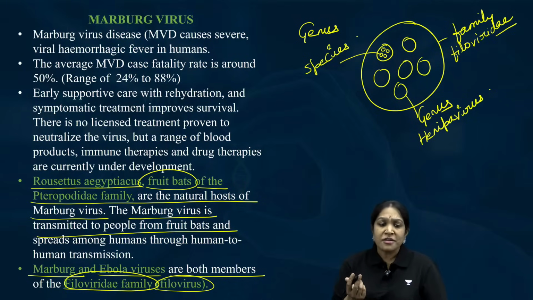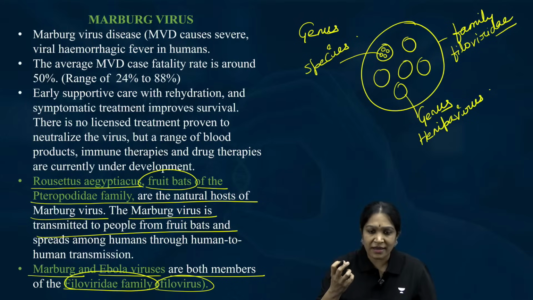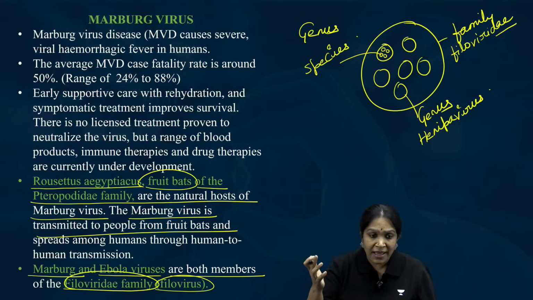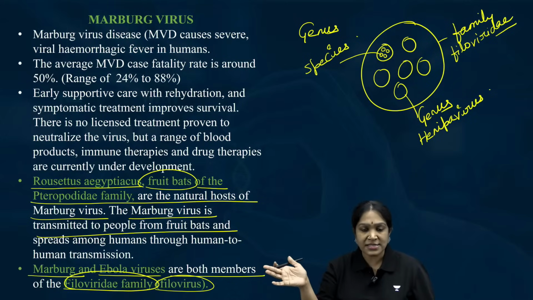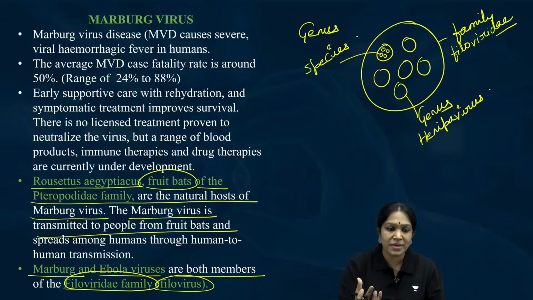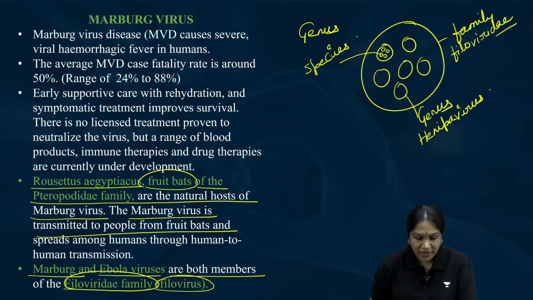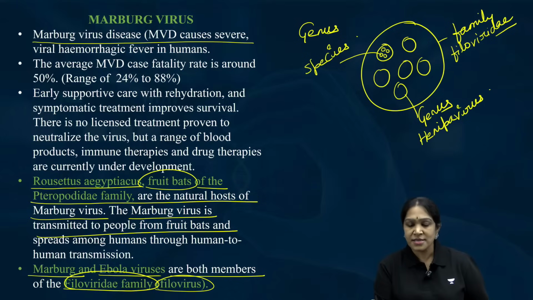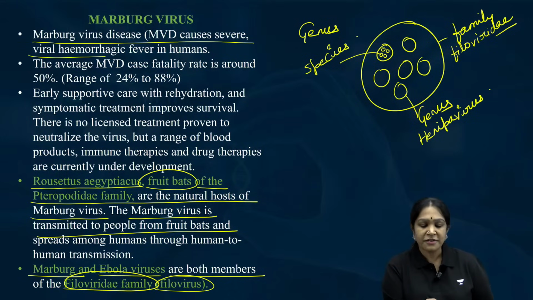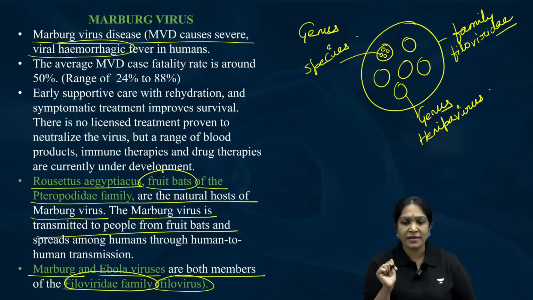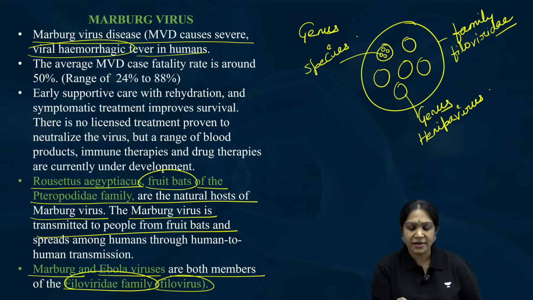How? For example, we eat fruit without properly washing it, but it could have already been eaten by or touched by this bat. Is it clear? Then we will get that particular virus from the bat by consuming these fruits. So this is Rosetus aegyptiacus, right? Marburg virus disease causes severe viral hemorrhage, just like Ebola virus. It will cause severe viral hemorrhagic fever in human beings.